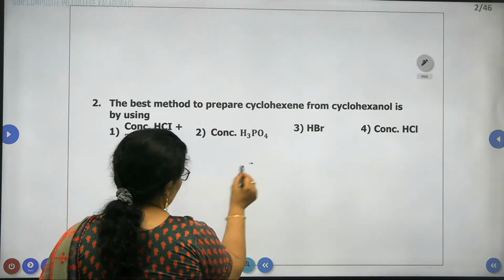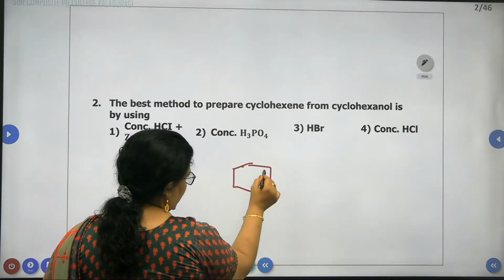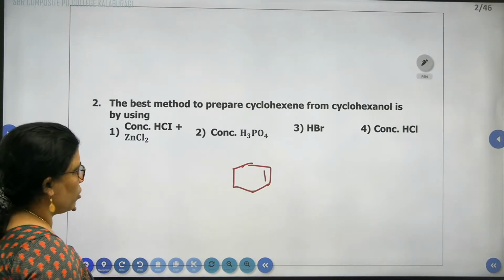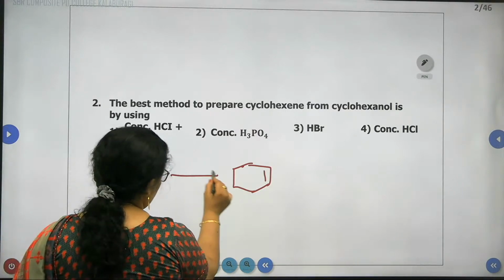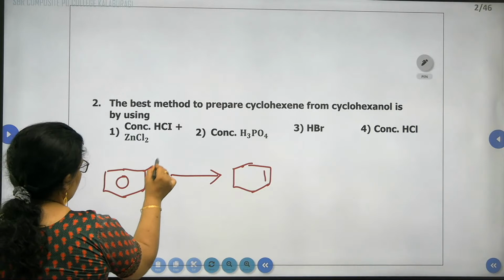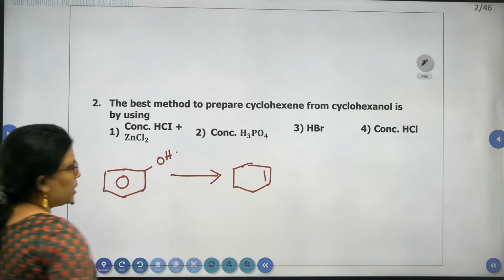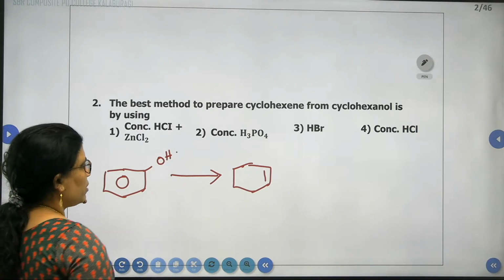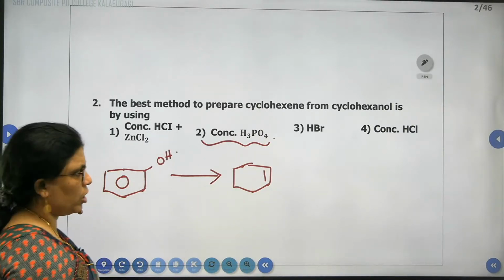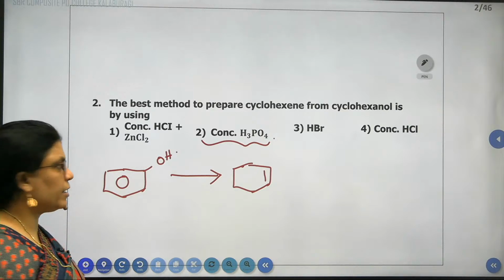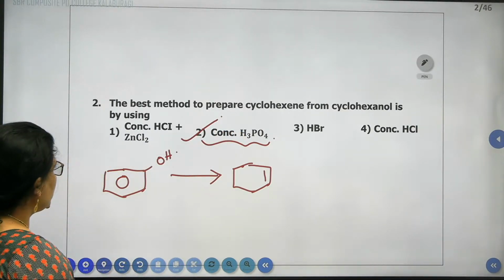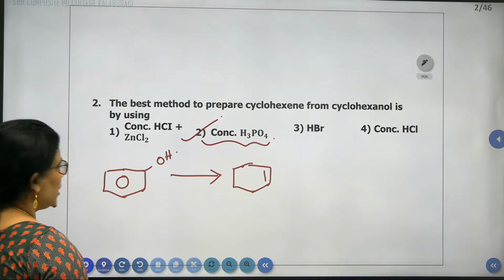Next question. The best method to prepare cyclohexene. Do you know that cyclohexene has 6 carbon atoms arranged in a cyclic manner with the presence of a double bond? Cyclohexene from cyclohexanol. This is cyclohexanol. It can be done by using concentrated phosphoric acid, which acts as a dehydrating agent, which converts alcohol to alkene.